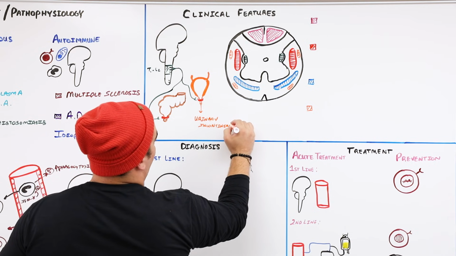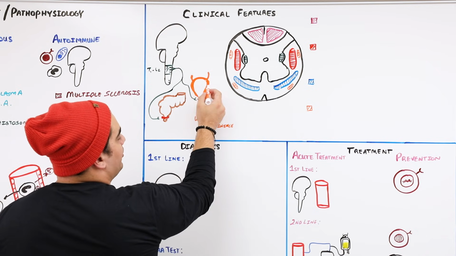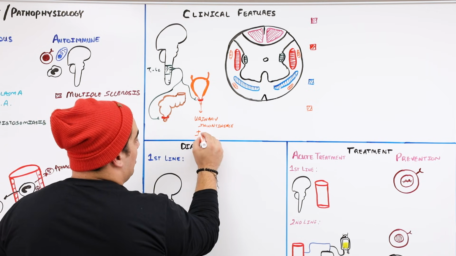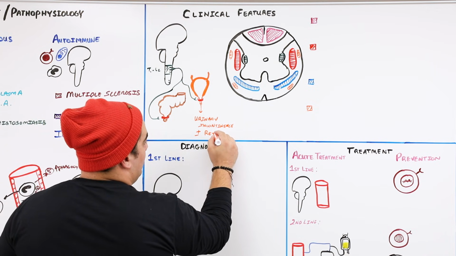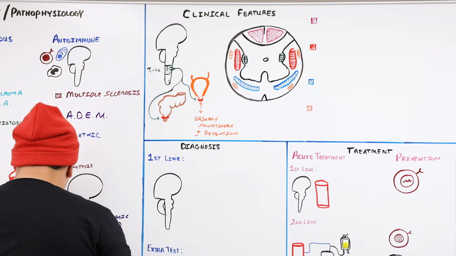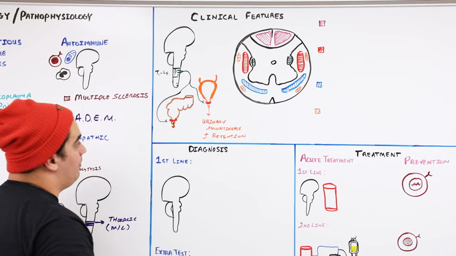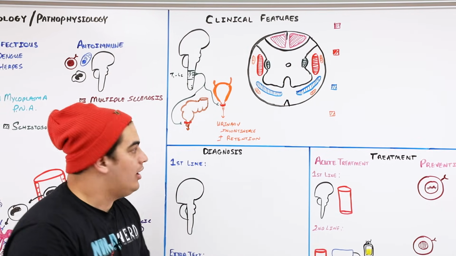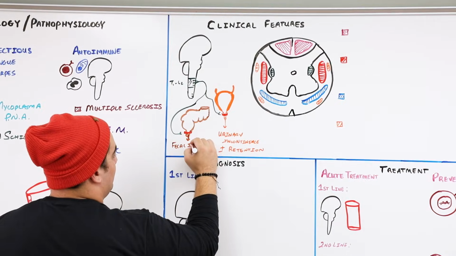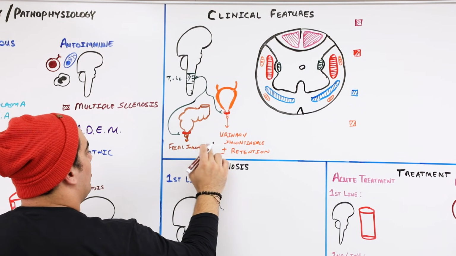Now, big thing to remember here is that sometimes if there is sacral cord involvement, this may alter the contraction of the bladder, and so there could be some retention. So we'll put plus or minus retention, depending upon if there is involvement of other areas of the spinal cord. And then the last thing is this could affect the ability to maintain holding in, and not painting the town brown. And so this could lead to fecal incontinence. Okay? Big thing to remember there.